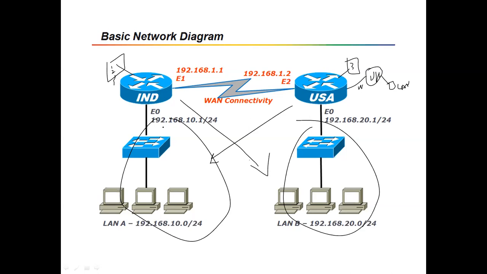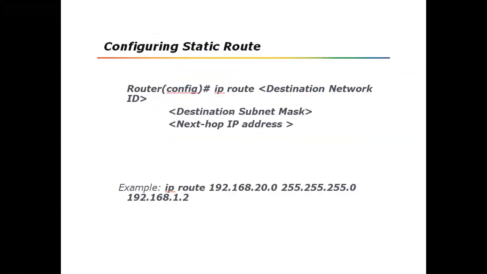In yesterday's diagram we had three networks: one, two, three. If we extend the network, we will have a fourth network, this one, and a fifth network, this one. If you want communication, then all routers should have five routes to have full communication. This is the disadvantage of static routing: when you extend the network, you need to add the same route in all the routers. That is how we configured static routing.